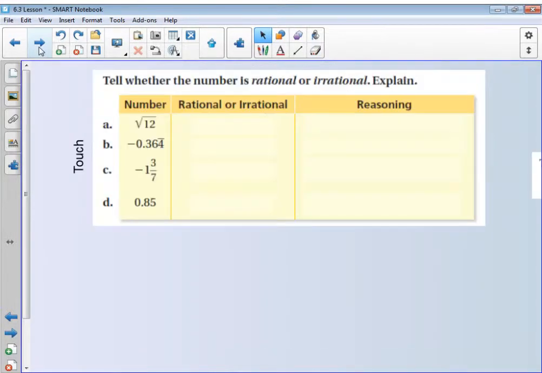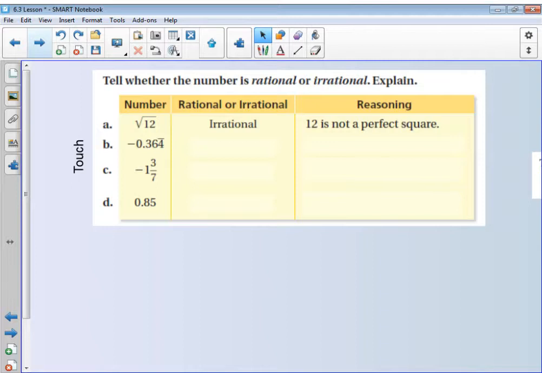Okay, so we're going to go ahead and practice identifying whether a number would be considered rational or irrational. So the square root of 12, if you were to check that on your calculator, first of all, it's a whole number underneath there that is not a perfect square. So that would be considered irrational. If we were to actually check to see what that number looks like, it's actually 3.464101615, and that's all my calculator actually shows. So that number would continue forever. So non-perfect whole number squares would be considered irrational. And that's why, because 12 is not a perfect square.